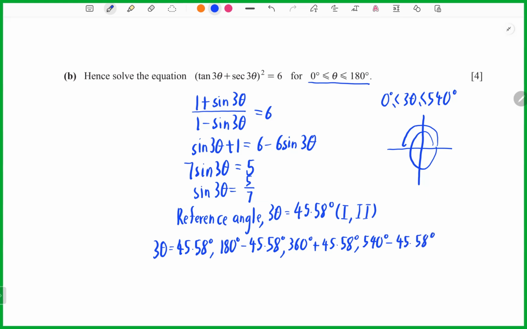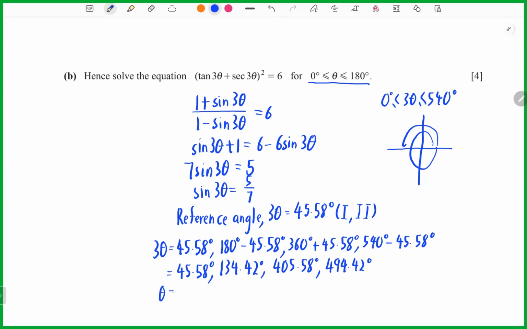Now we can try to simplify. After that, we can divide it by 3. We take 134.42 degrees. 360 degrees plus 45.58 is 405.58. Then 540 minus 45.58 is 494.42.